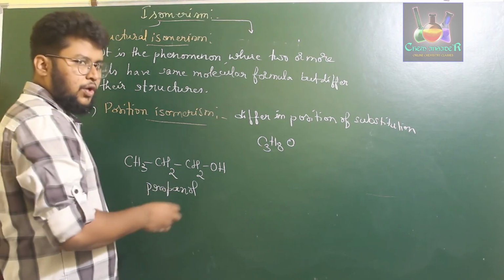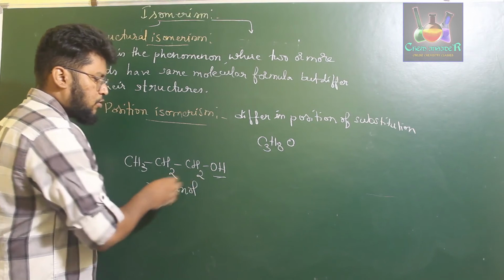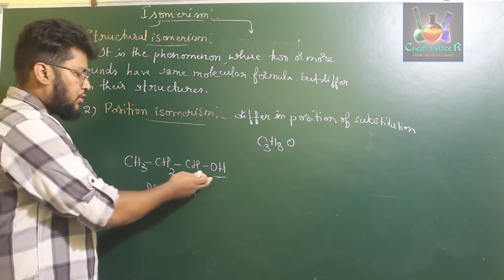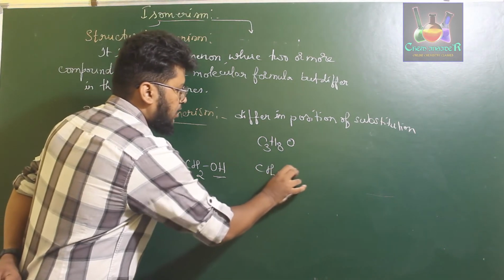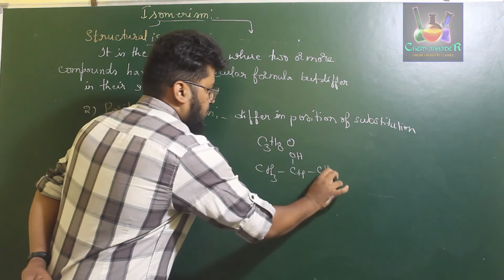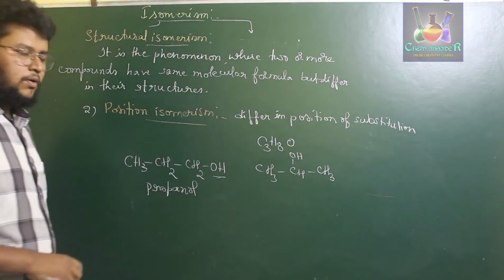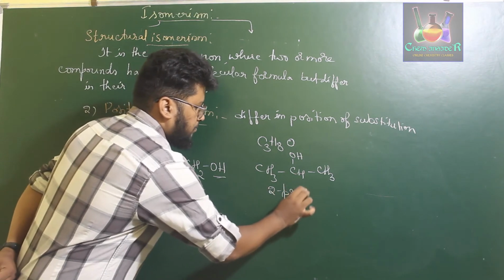Next, you can change the structure also. Instead of writing the OH group at the first carbon, I'm going to write the OH group at the second position, like this: CH3, CH, OH, CH3. Now, this particular compound is named 2-propanol.